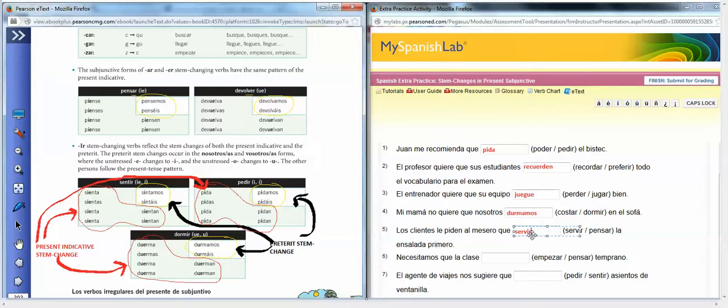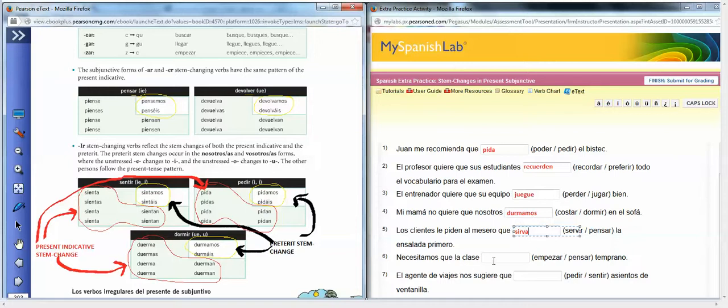It's an E to I, so it doesn't matter because the stem change for the preterite and the present is the same, if you'll notice over here with pedir. That E is going to change to an I, and then we're going to conjugate for our indirect object pronoun in the main clause. So the clients ask the waiter, they're wanting him to serve the salad first, so we're going to conjugate for him, which would be sirva.